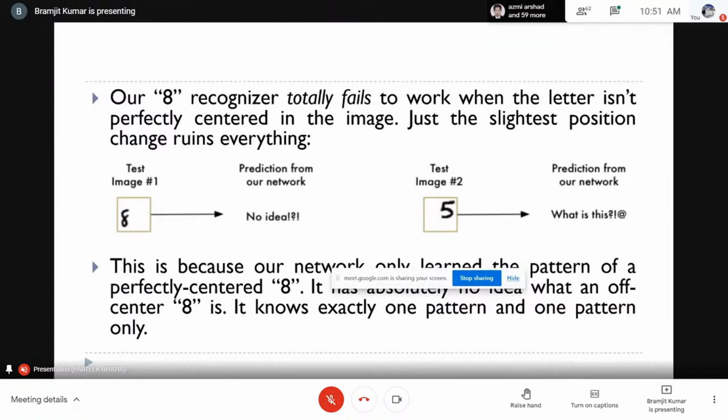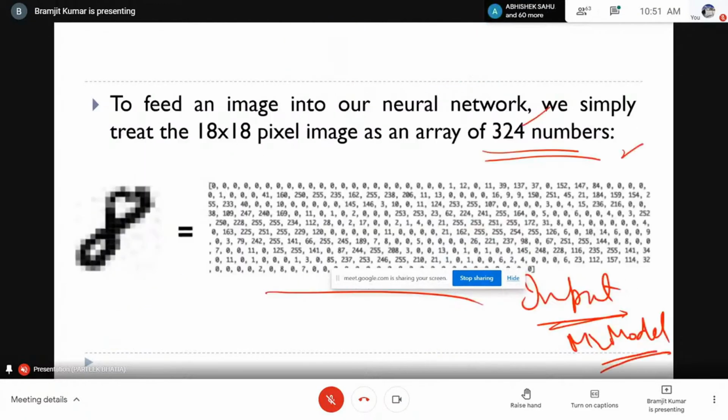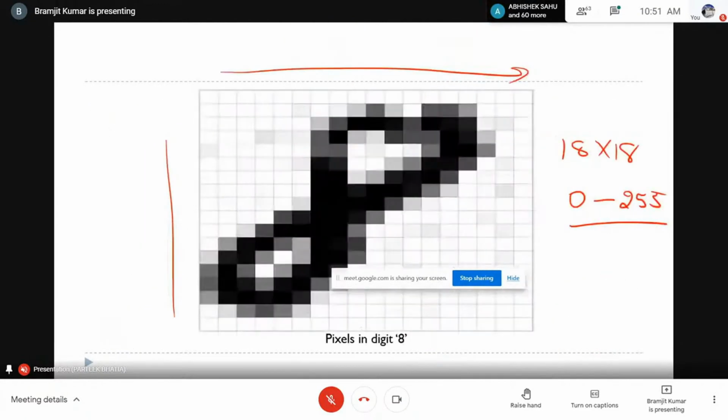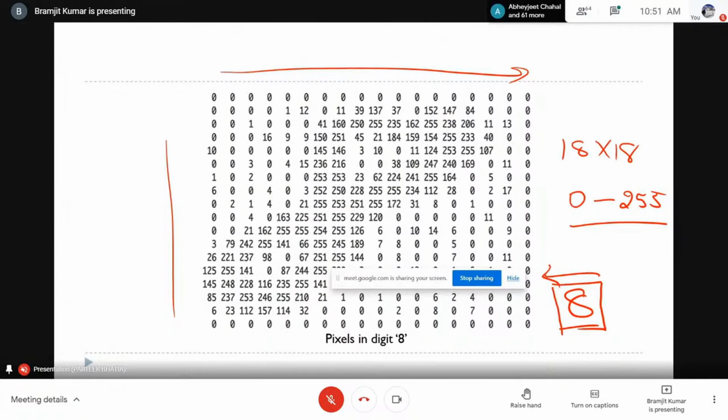What is that problem? If you write 8 at the center of the image, the system is able to tell yes, it is 8. But if I write 8 at the corner of the image, the system will not be able to tell that this is 8. Why so? Because we have trained the system when 8 is written at the center of the image. This is the number on which I trained for digit 8, and 8 is at the center of the image, and that's why this is generating values like this: high values in the center and all other corners getting zeros.